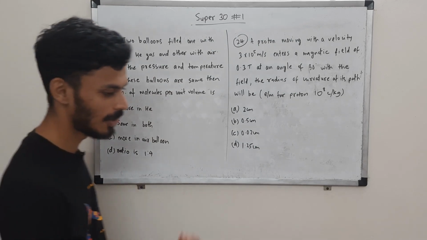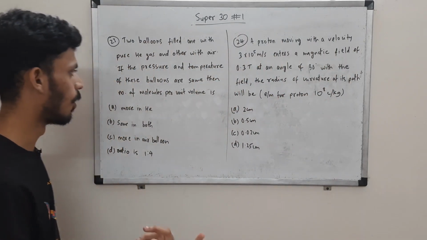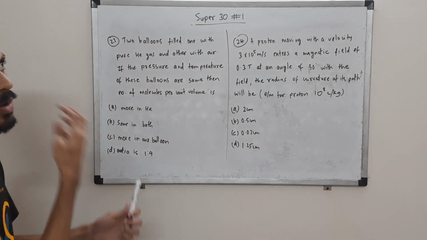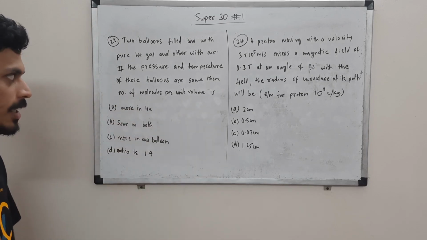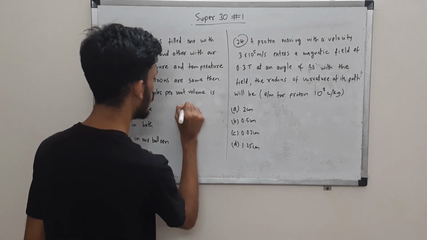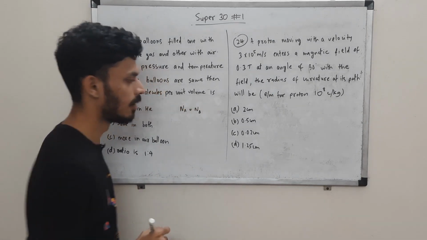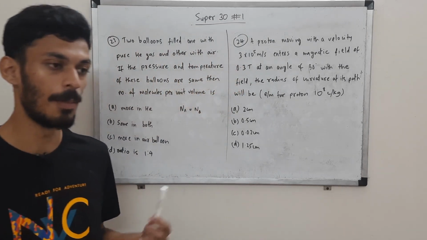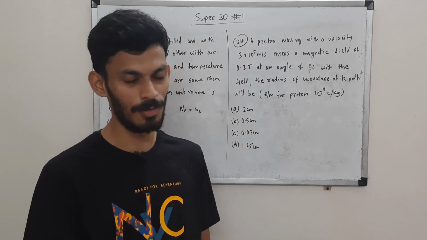The law that I was talking about is your Avogadro's law. It says that for a given volume, if you have equal volumes of two gases and they are at the same pressure and temperature conditions, then the number of molecules in A will be same as number of molecules in B. Equal amounts of gases at same temperature and pressure have equal number of molecules.